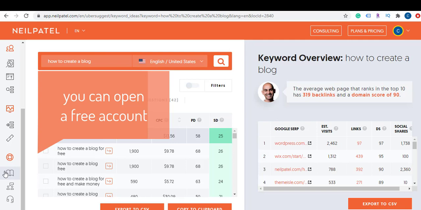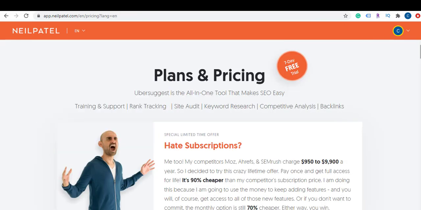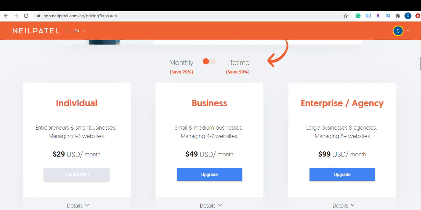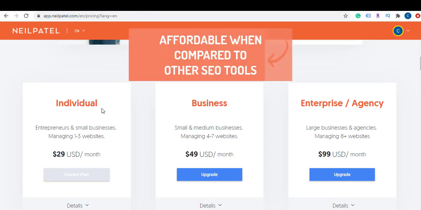Okay, so if you wanna just create your free account, just go in today, take advantage of the free account and the free training. In case you decide to go for a paid account, let's just take a look here how much it costs. So the basic account, this is the one I have, is $29 a month. A business account is $49 and enterprise is $99.